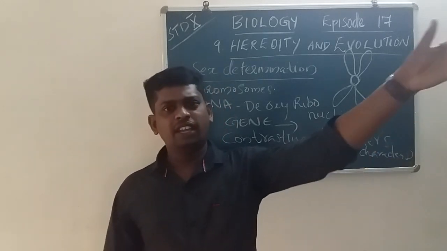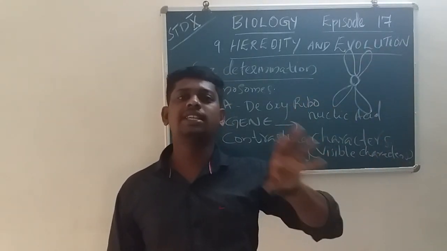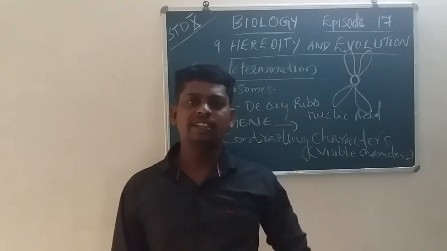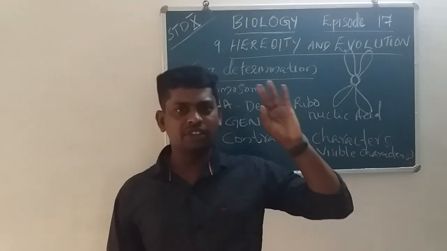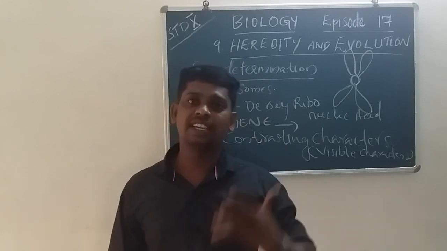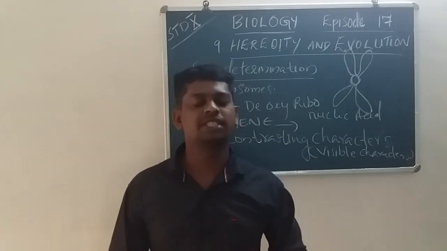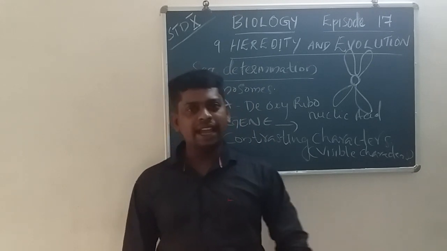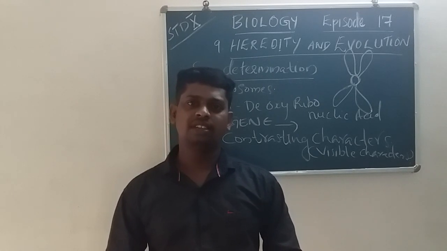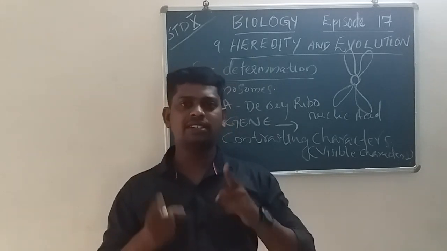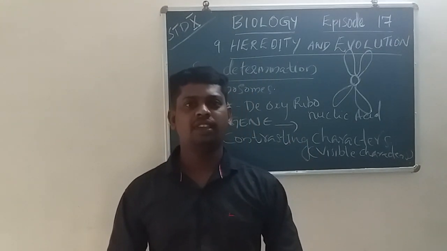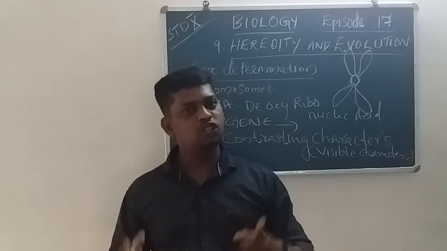We can see persons of various skin colors. Some are white, some medium white, some of intermediate color, some are black, and some have dark black skin. These characters are visible. So visible characters are known as contrasting characters.